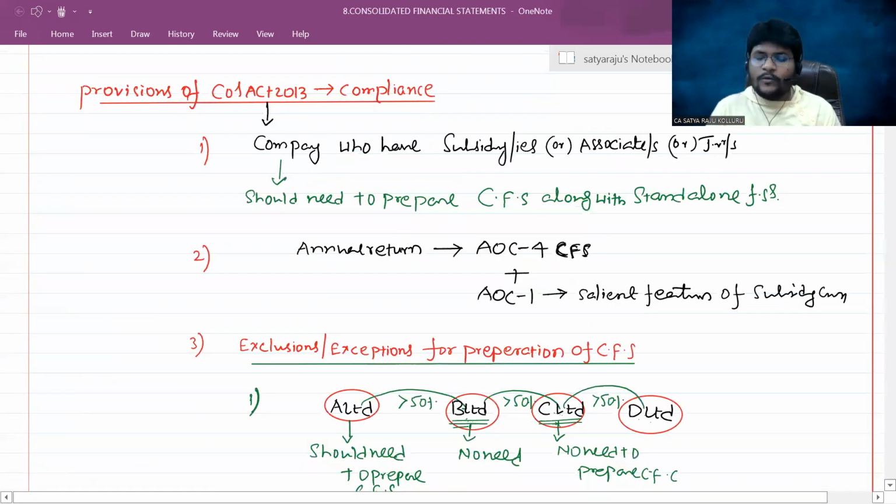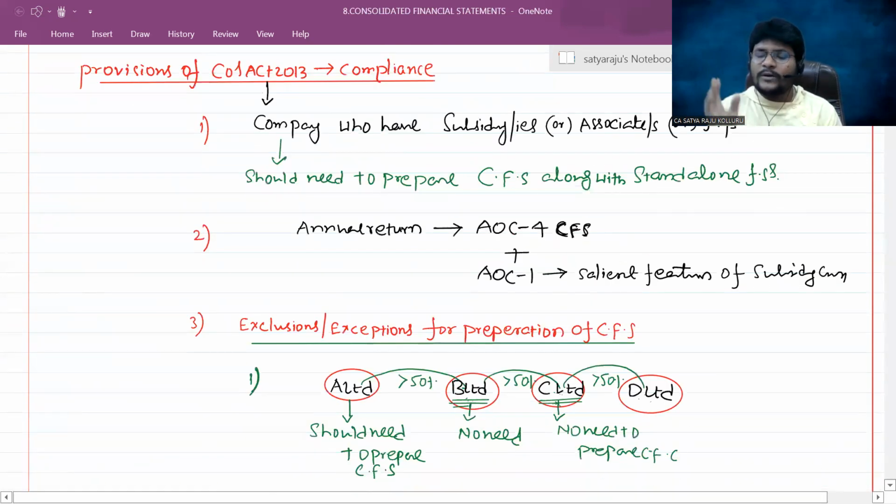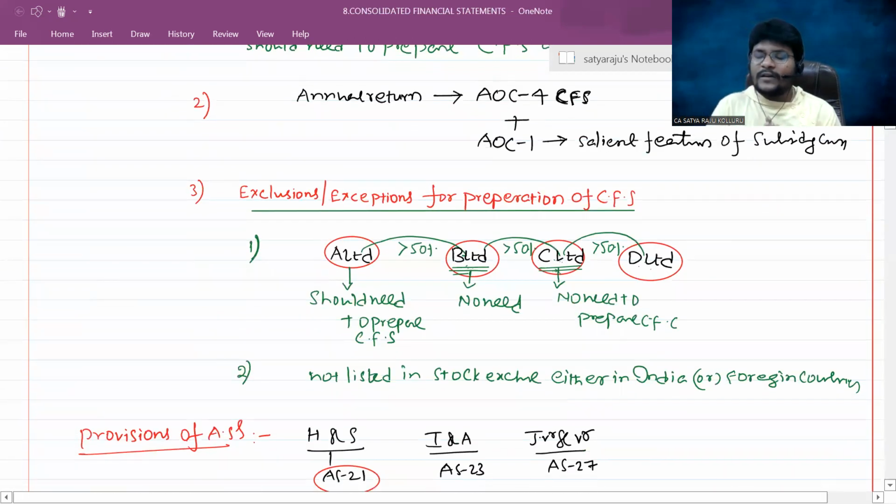Then I discussed the provisions of Companies Act 2013 with respect to compliance. A company who has subsidiaries or associates or joint ventures needs to prepare the consolidated financial statements along with standalone financial statements. At the time of preparation of annual returns, they need to prepare the AOC 4 CFS form. We checked that through the MCA website. Along with the annual returns, they also need to provide AOC 1, which provides salient features of the subsidiary company.